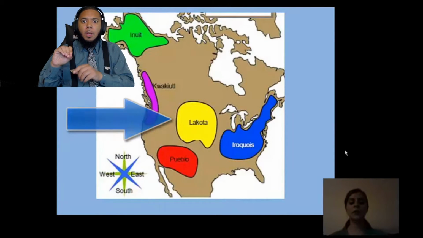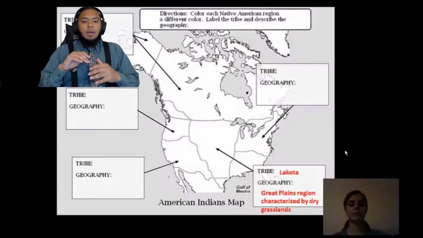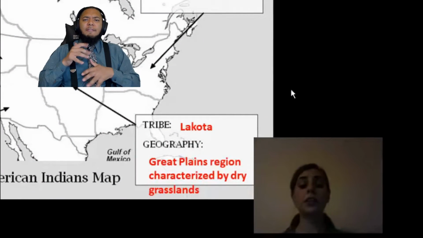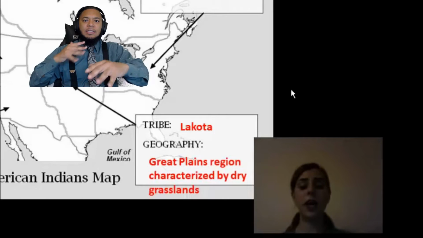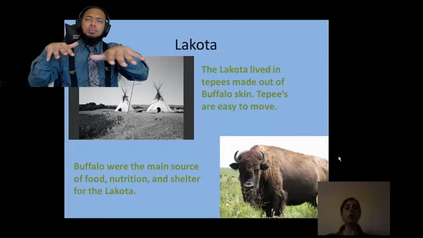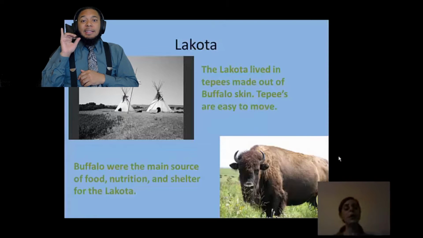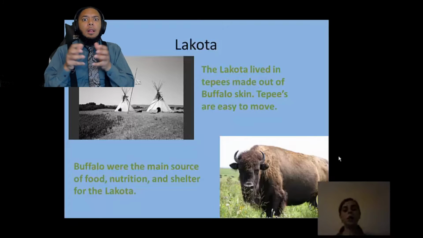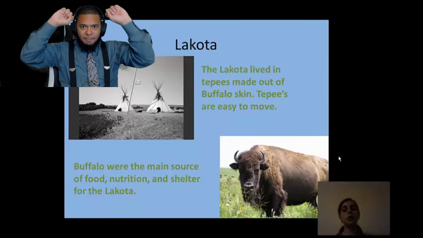Our fourth tribe is going to be the Lakota. The Lakota live in the Great Plains region. This region is characterized by dry grasslands. The Lakota were a nomadic tribe, meaning that they moved around a lot. They moved around because they hunted the buffalo. And as the buffalo would move, they would need to move.